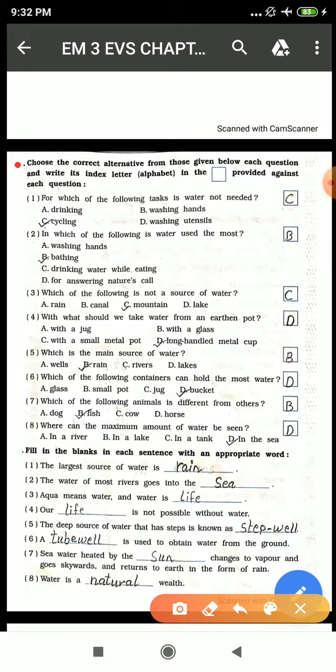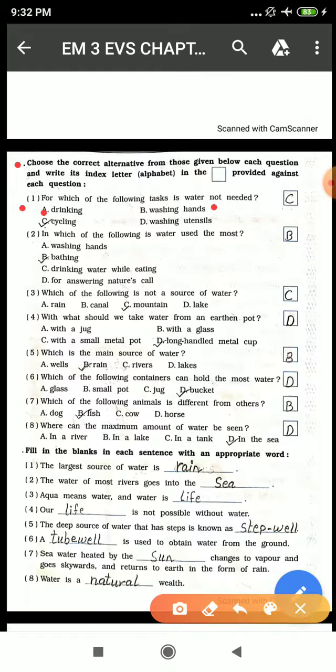The first is, choose the correct alternative given below each question, and write its index letter in the space provided against each question. The first one is, for which of the following tasks is water not needed? Drinking, yes, we need water.